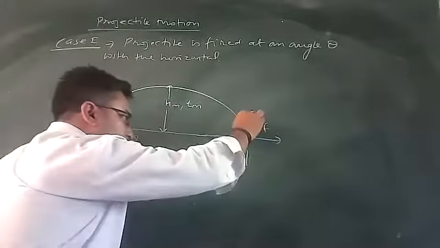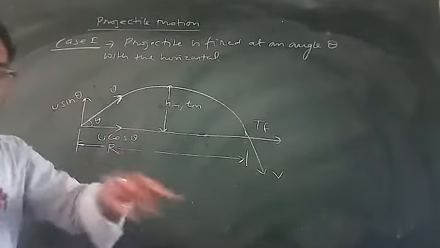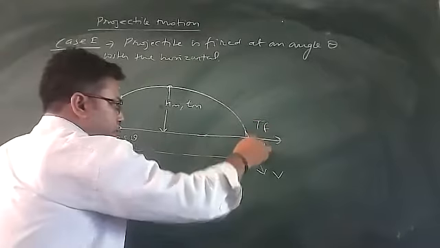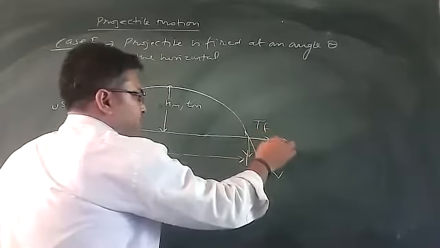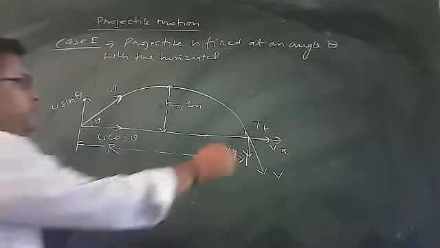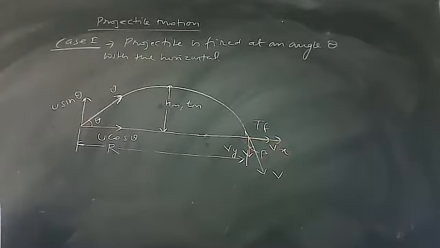Now at this final point, let's suppose this is the velocity of the projectile. At the end point, this is the velocity of the projectile. I can divide it further into two components. This will be your x component and this will be your y component. And this will be the direction of the resultant, at angle beta. Draw the sketch carefully.